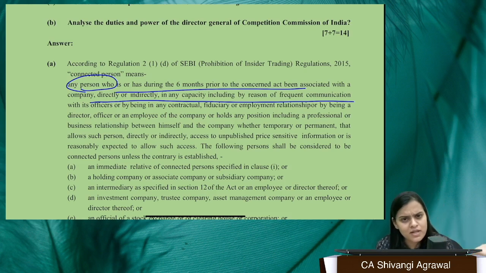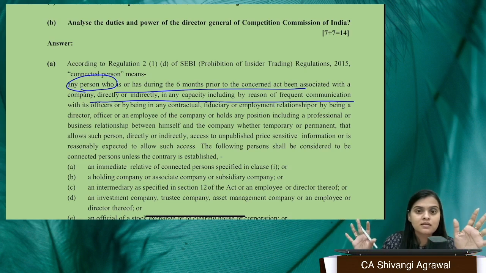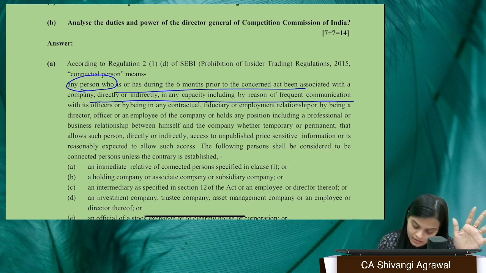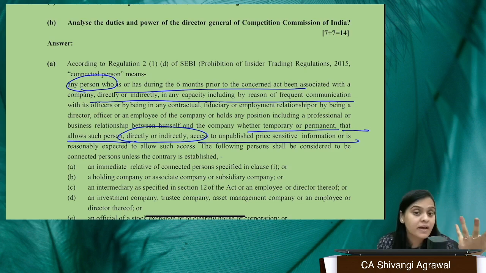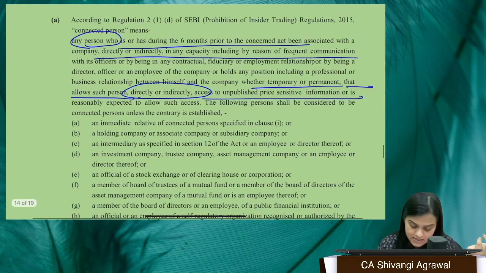You have an employee relationship, you have a contractual relationship, you're a director, officer, or employee of whatever company, so you are being considered to be the connected person, whether temporary or permanent, that allows you to have directly or indirectly access to unpublished price sensitive information, or you can reasonably be expected to have such access, right?